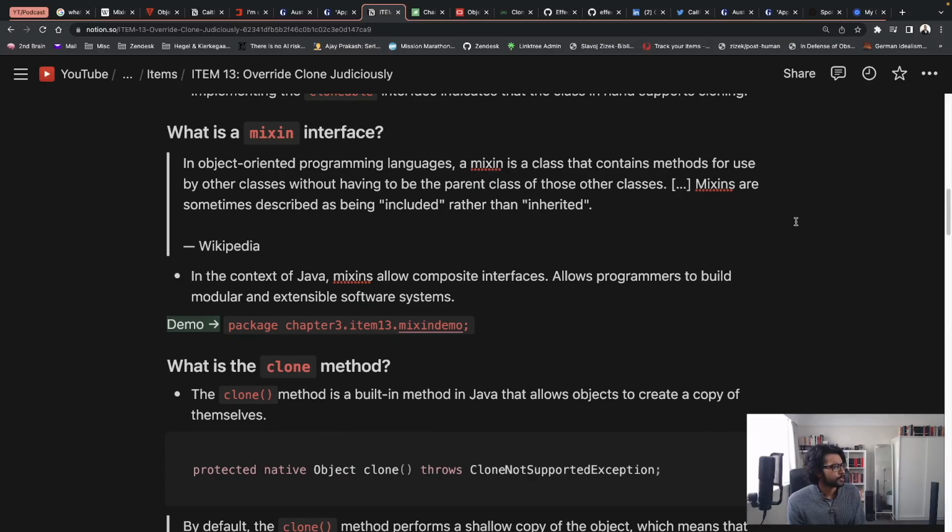Mixins are sometimes described as being included rather than inherited. This is a concept very common in Ruby. We have modules, and you can include modules in classes, so that allows whatever methods are in that module to be included in another separate class. But in the context of Java, we don't really do this kind of including modules. What they simply do is allow composite interfaces. Mixins allow composite interfaces, allowing programmers to build modular and extensible software systems, which is why, here again, it said the Cloneable interface was intended as a mixin interface for classes to advertise that they permit cloning.